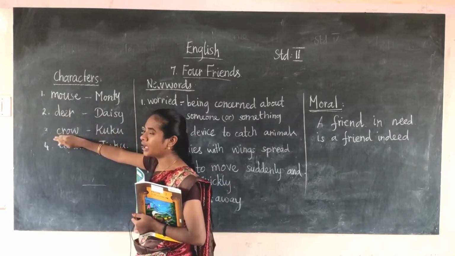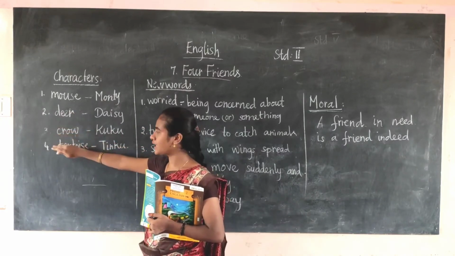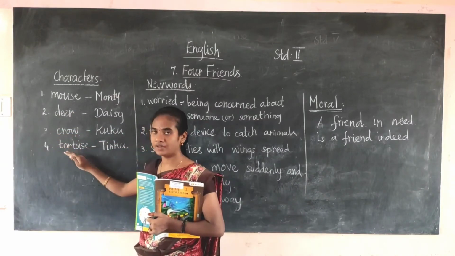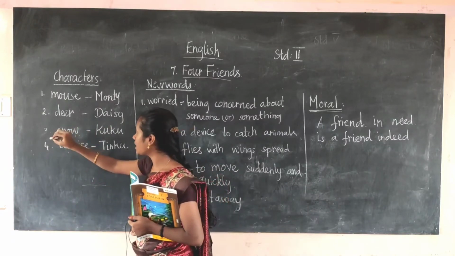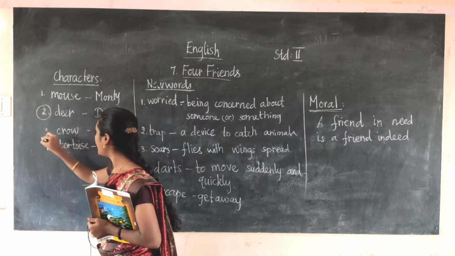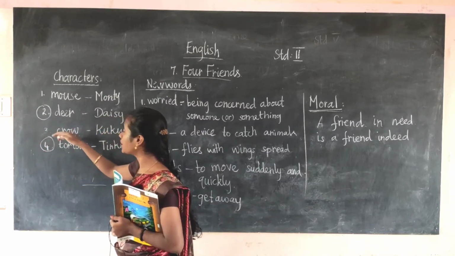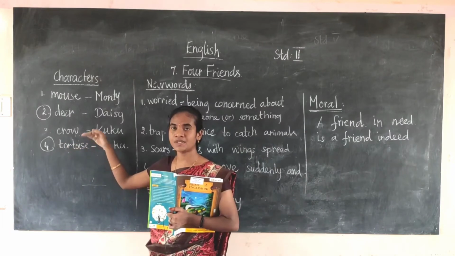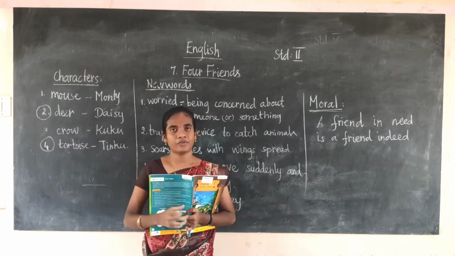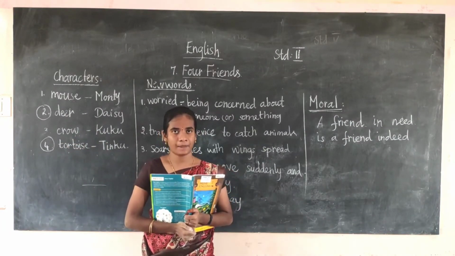Mouse, deer, crow. These animals planned to save the tortoise, and they also saved the tortoise. Now the deer is in danger and the tortoise is in danger. So the friends help them to save them. Now the four friends are very happy.